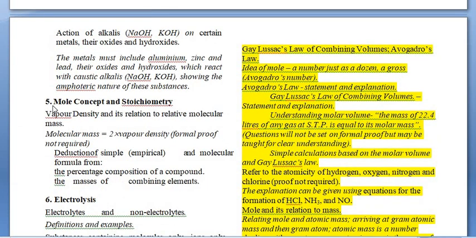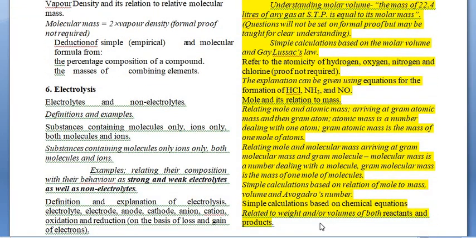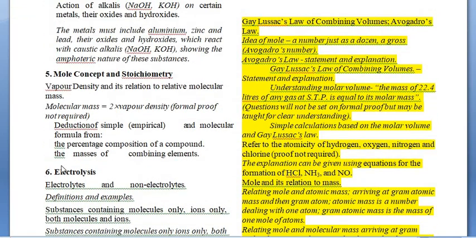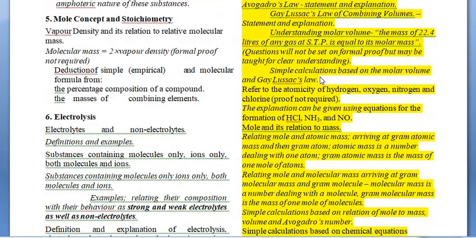Now there is a big reduction in the chapter mole concept and stoichiometry. Almost 100% of students find it very difficult to do the numerical problems and deal with the concepts of mole concept and stoichiometry. They left only a few topics from this chapter, like vapor density and its relation to relative molecular mass, and all the rest of the topics were reduced.